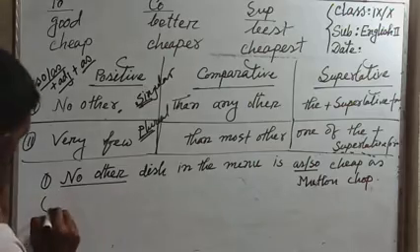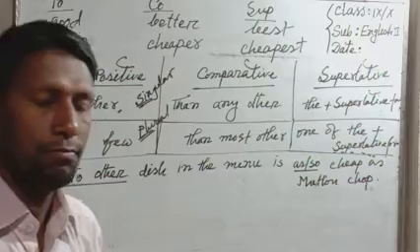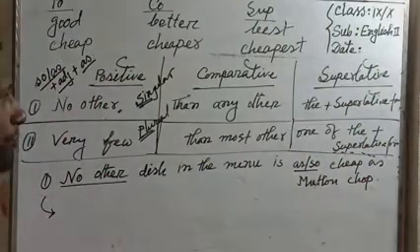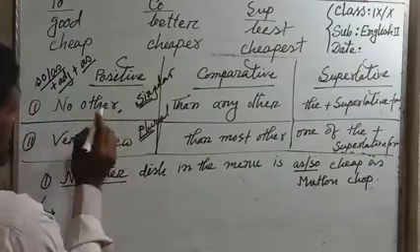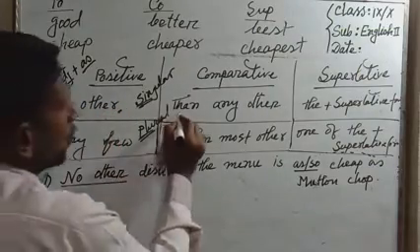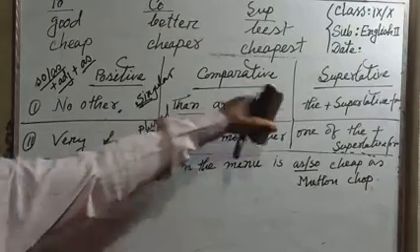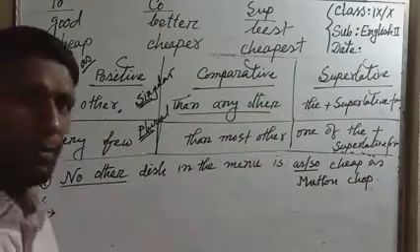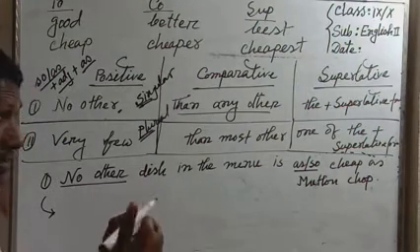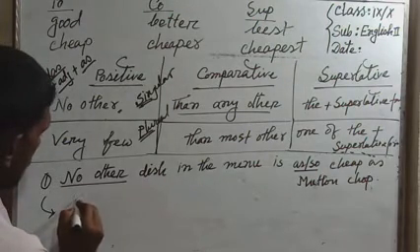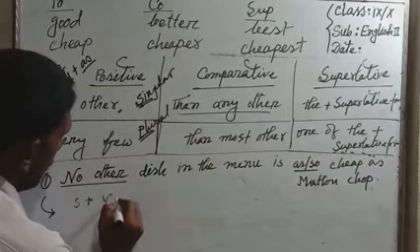So, if you want to turn that into comparative form or superlative form easily, at first, as it is in no other, we turn it into than any other. That means the structure is subject plus verb.